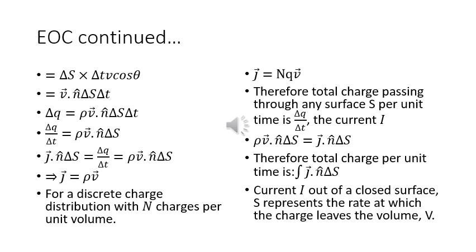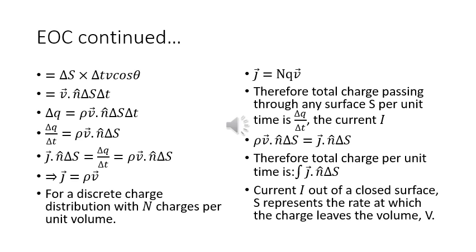Therefore, delta Q by delta T is equal to rho V dot N delta S. Now J dot N delta S, which is equal to delta Q by delta T, is equal to rho V dot N delta S. Therefore, J is simply equal to rho V. For a discrete charge distribution with n charges per unit volume, J becomes equal to nQV. Therefore, total charge passing through any surface S per unit time is delta Q by delta T, which is the current I. So, rho V dot N delta S is equal to J dot N delta S. Therefore, total charge per unit time is the integral of J dot N delta S.